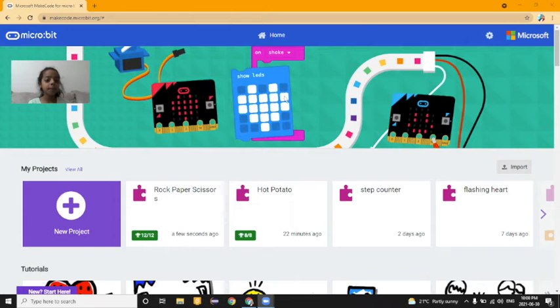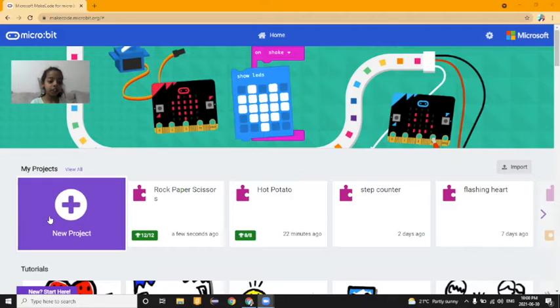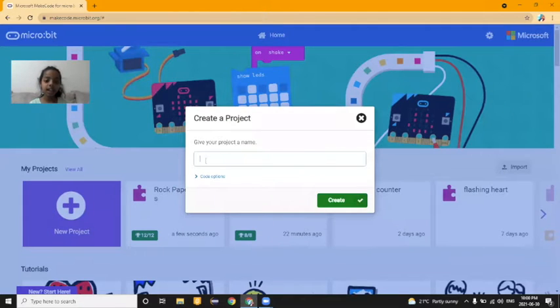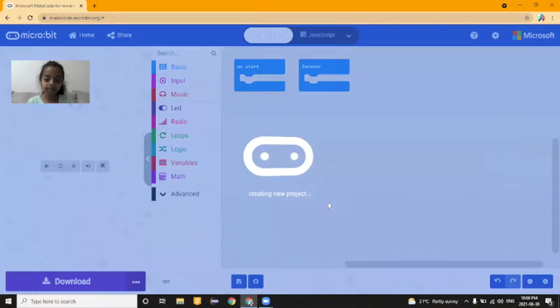You go to the website makecode.microbit.org and then you click on new project. So we're just going to give that project a name, and just for short, RPS. Create.